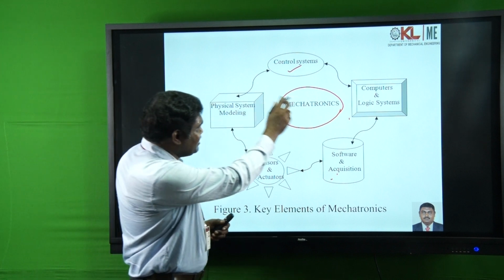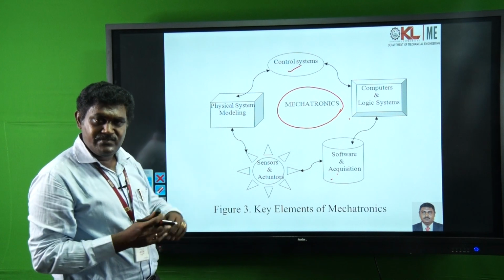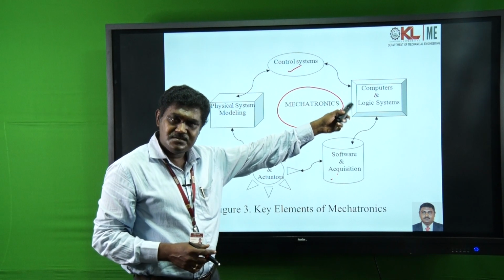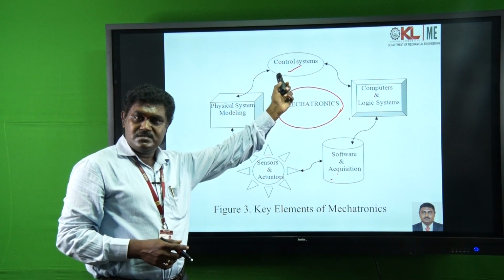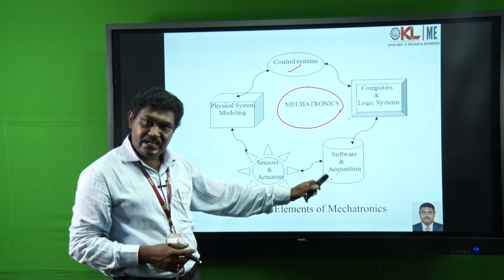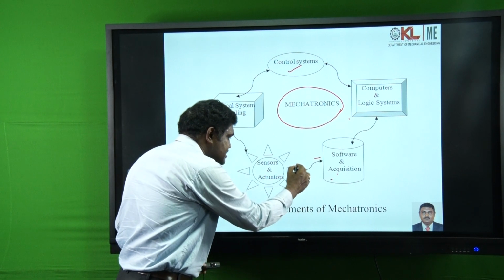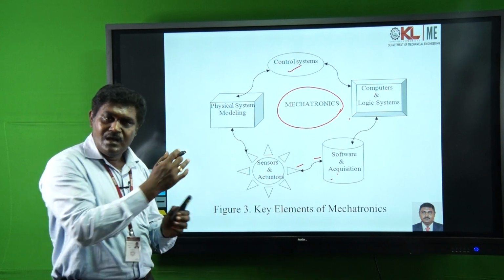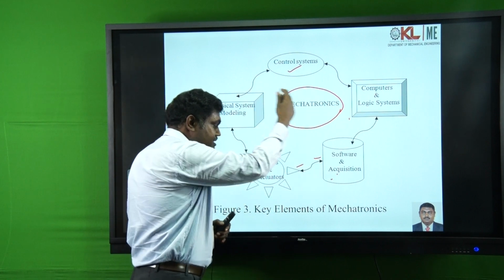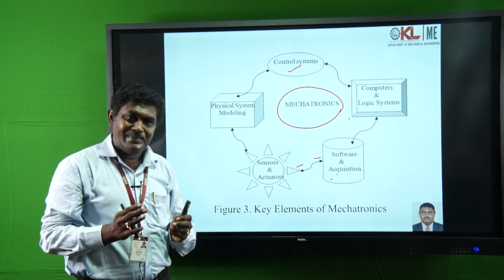So, see, each element is connected in both ways. Information will flow from the control system to the computers and logic systems, and from the computers and logic systems back to the control system. Similarly, from the computers and logic systems to the software and acquisition, and from the software and acquisition back to the computers and logic systems. The arrow marks indicate that information flows in either direction, and this entire setup is called a mechatronic system.